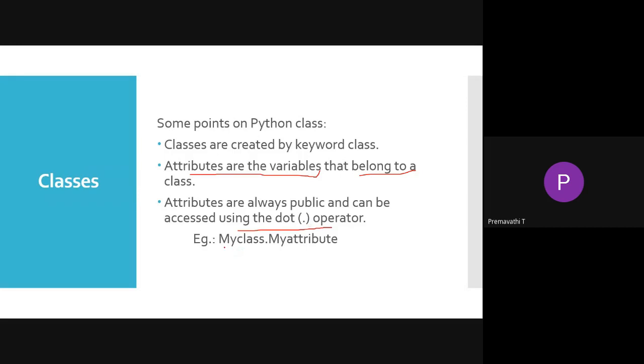For example, my class is the class name, and my attribute is the variable name. Any variable or attribute is accessed by using the dot operator.